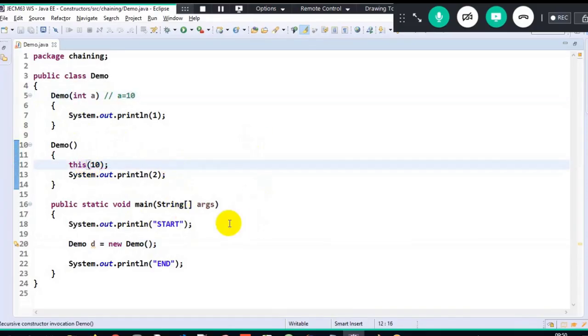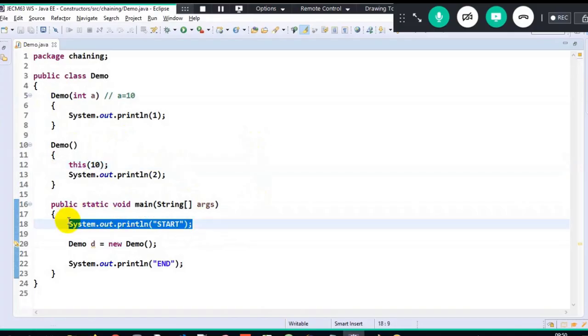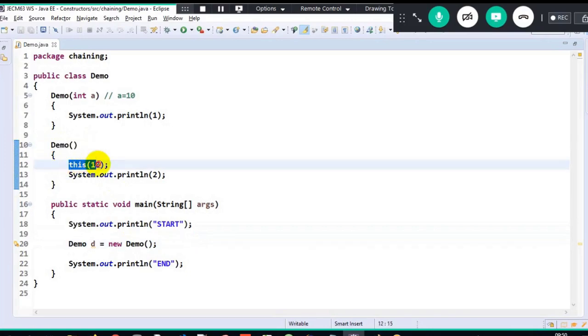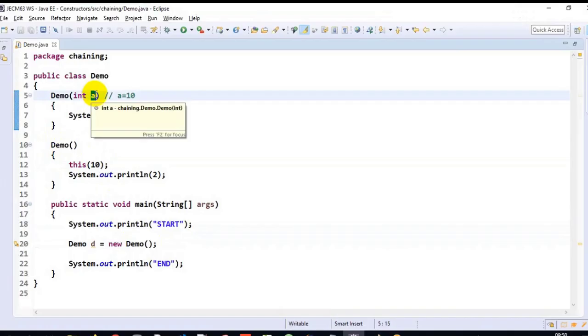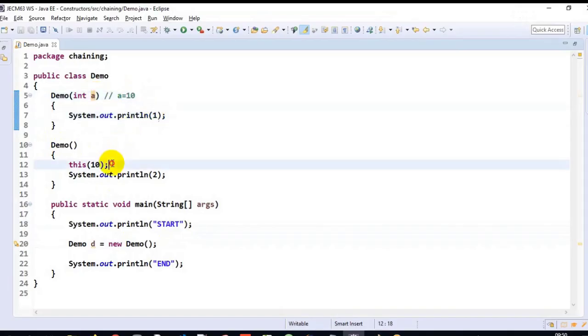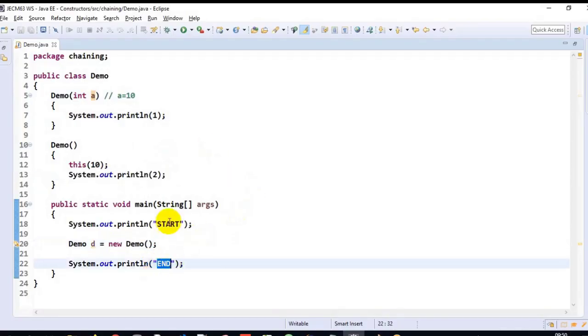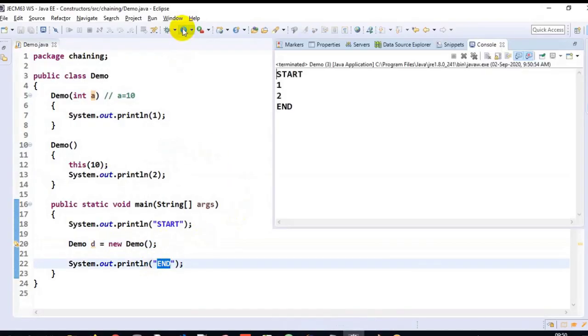So now what will be the output? Apply common sense. Start will get executed. When I create an object, a constructor will get invoked. I'm not passing any arguments, so the control will go to this constructor. Now when it is this of 10, what happens? This 10 value will get stored into A. I am calling another constructor in the same class. A value will be 10. 1 will get printed. Control comes back to the caller. 2 will get printed. Control comes back to the object. And then end will get printed. So the output will be start, 1, 2 and end here.